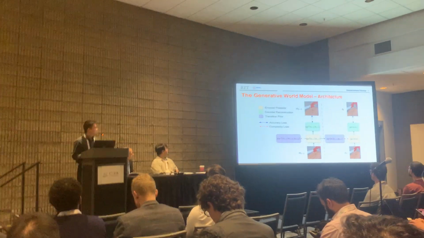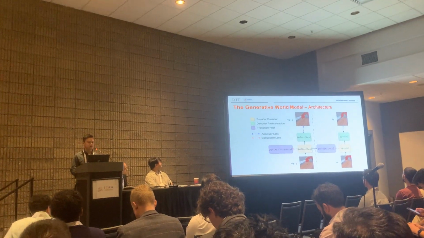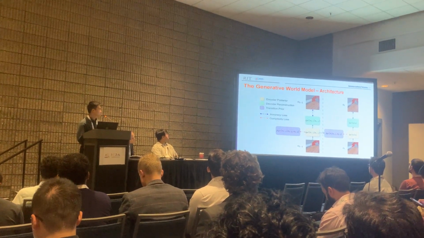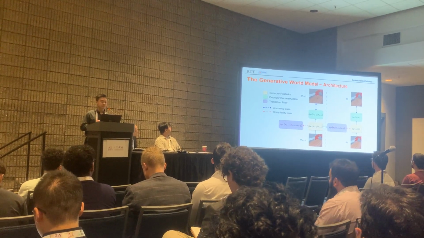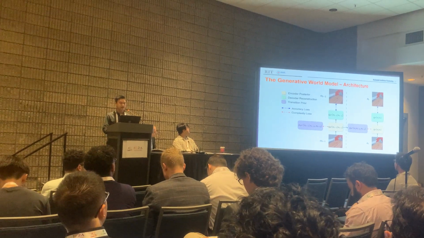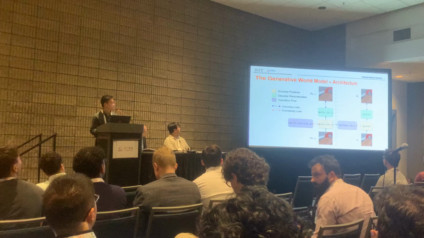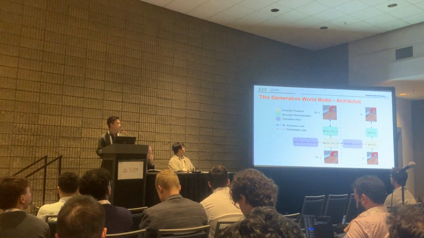So here's the model. Our agent is built on top of the world model. It has the following modules: encoder posterior, decoder reconstruction, and transition prior. First, it encodes the observation into an approximate posterior, and then it estimates the next state prior given the action and the previous state. And then finally, it tries to estimate the correct future observations using the decoder.